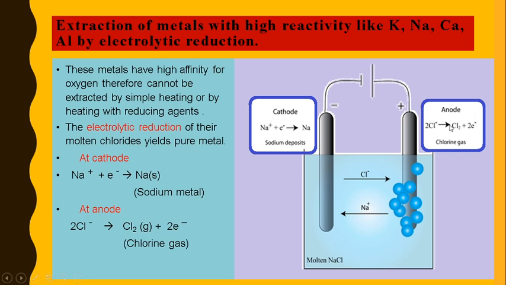While at the anode, which is the positive electrode, the chloride ions give electrons and form chlorine gas, which escapes the electrolytic cell in form of bubbles. So here you can see that the sodium ion accepts one electron and forms sodium metal, which gets deposited on the cathode, and at the anode the chloride ion donates an electron and forms chlorine gas, which escapes from the electrolytic cell. In this manner, we obtain sodium metal, which is pure, so we do not need any further refining in this case.